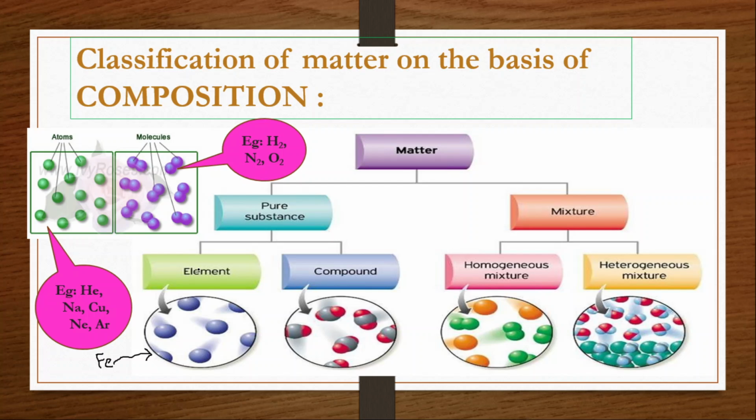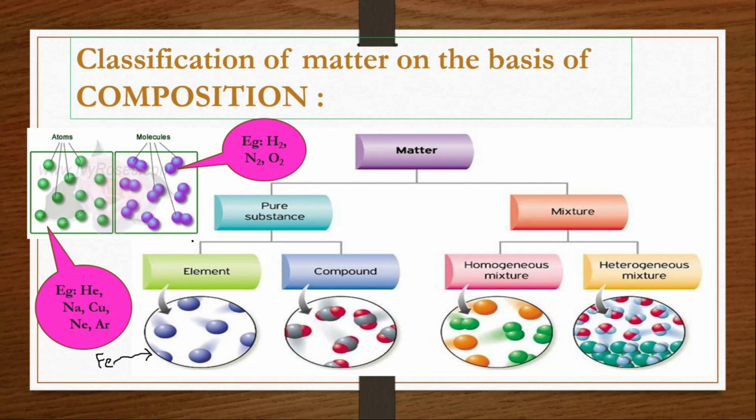So a pure substance can be classified as an element. An element is made up of either atoms or molecules. An atom is a single particle. A molecule, even though two particles are there, both are the same: both are nitrogen, or both are oxygen, or both are hydrogen. That means it is made up of only one kind of particle itself. So this is what an element is.